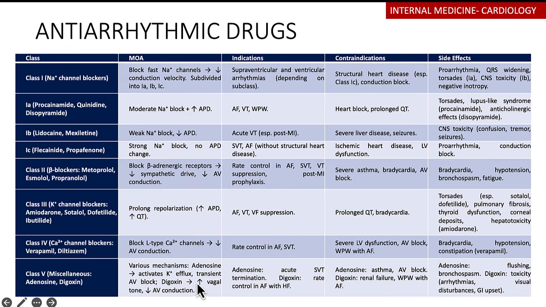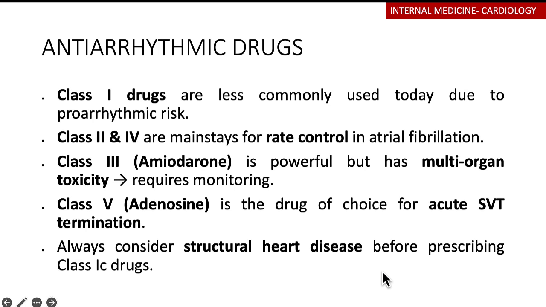Digoxin, on the other hand, increases the vagal tone. It reduces the AV conduction, so it can be used for rate control in atrial fibrillation with heart failure. So adenosine avoided in asthmatic patients, in patients with AV blockade. Digoxin avoided in renal patients because it can cause derangements in potassium. So it can cause disturbances in the visual as well as GI upset. And then adenosine causes bronchospasms and flushing, which is why we don't give it in asthmatic patients.